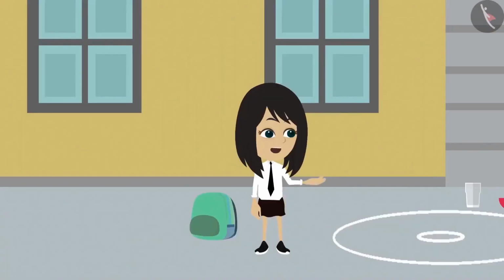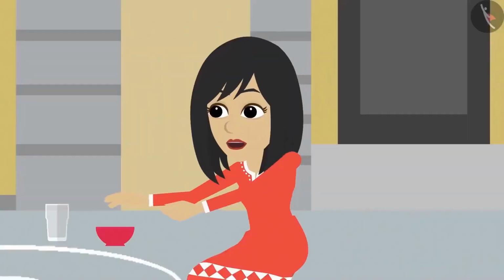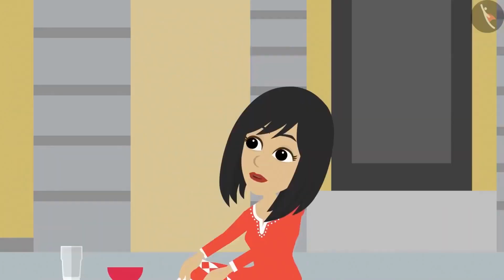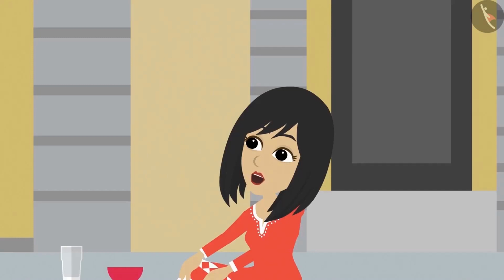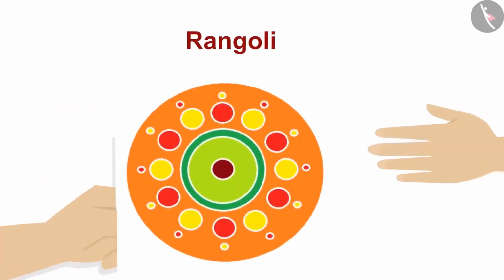Mummy, what are you making? I am making a rangoli. Good, you have come. Come and help me make the rangoli. Till then, I'll get your food ready. How can I help? I do not know how to make a rangoli. I will make the rangoli. You just copy the design from this paper onto the ground with this chalk.